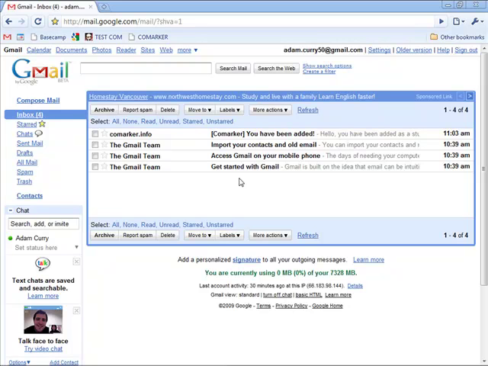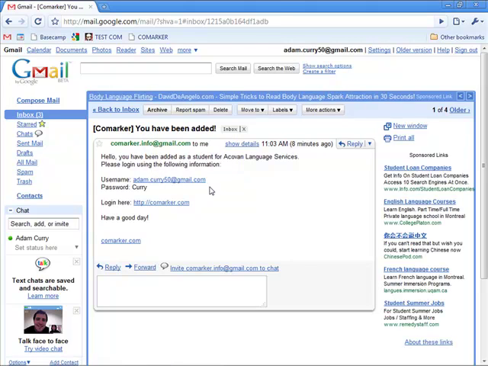Welcome to COMARKER. I'm going to show you how easy it is for your students to create and upload new documents for you or your markers to mark. We'll start here. I've created an account for my student Adam Curry. Here is the notification email that shows that he's been invited to join our COMARKER session.